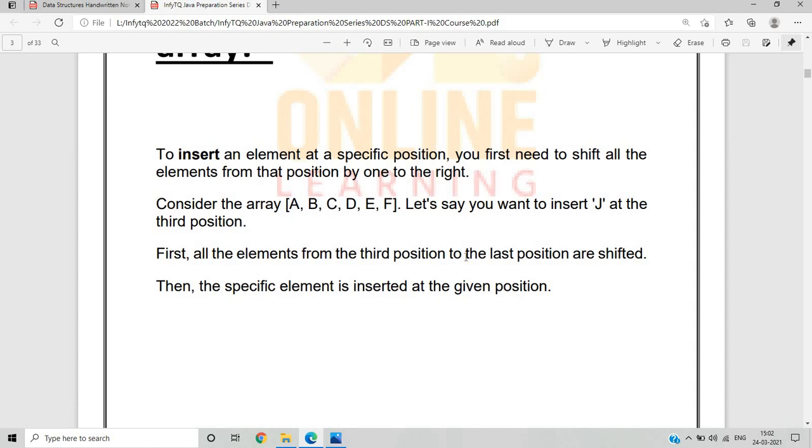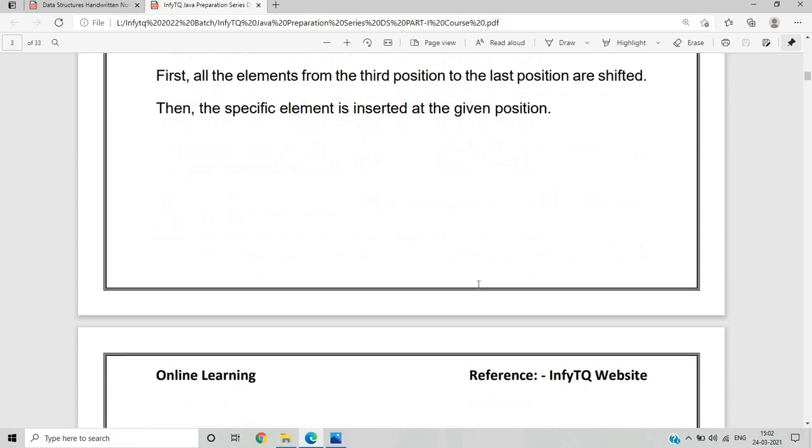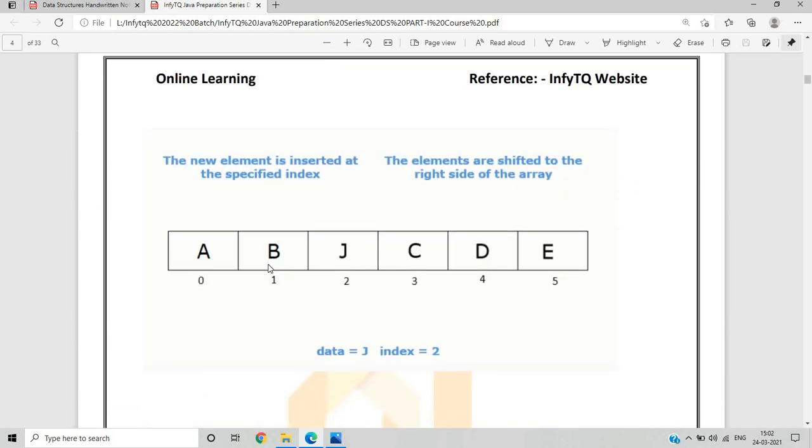So all the elements from the third position to the last position are shifted, and then the specific element is inserted at the given position. Okay, so this is the basic diagram. You can see this PDF is really helpful during your preparation, and the PDF resources and diagrams are all from the NVTQ website, because the NVTQ website has a lot of sufficient content for preparing for the exam.